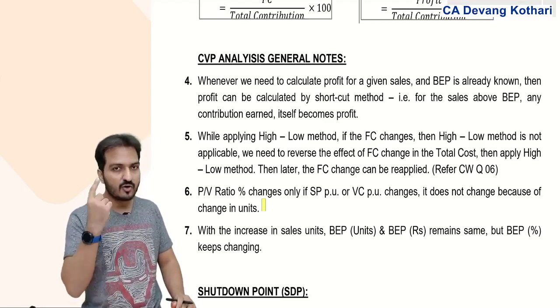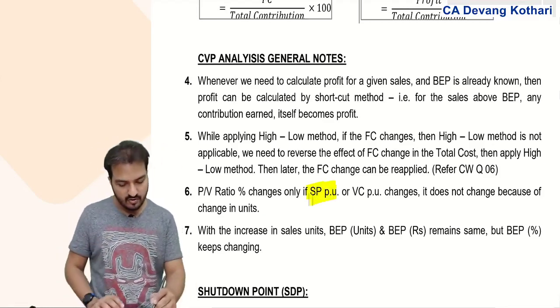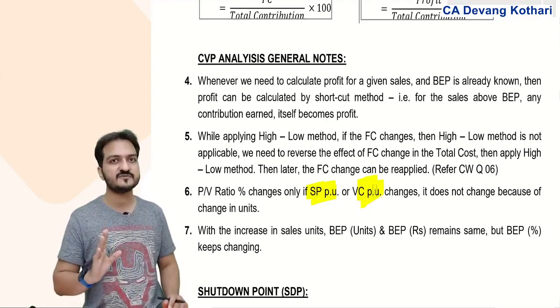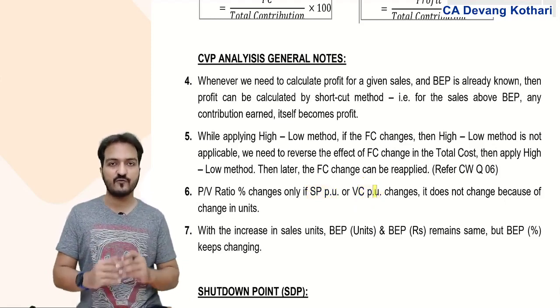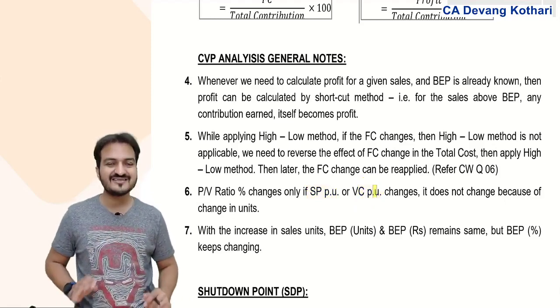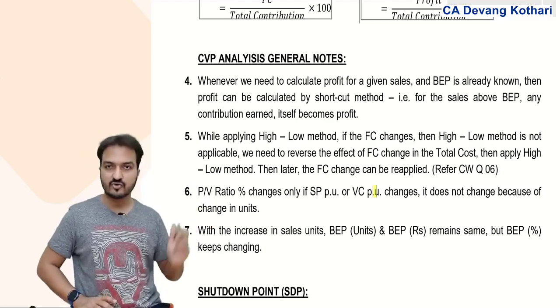It will change only and only if selling price per unit or variable cost per unit changes. Again, these are all revision from your inter level, but these are certain common mistakes that students make. Hence, I have given you notes regarding that.